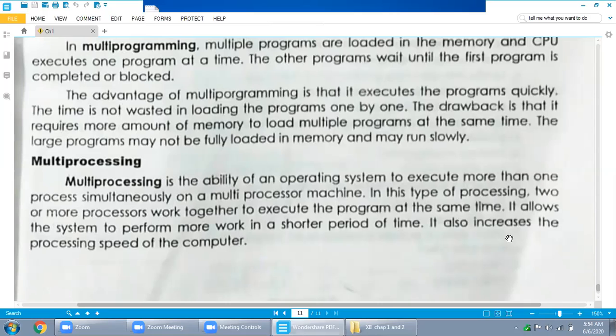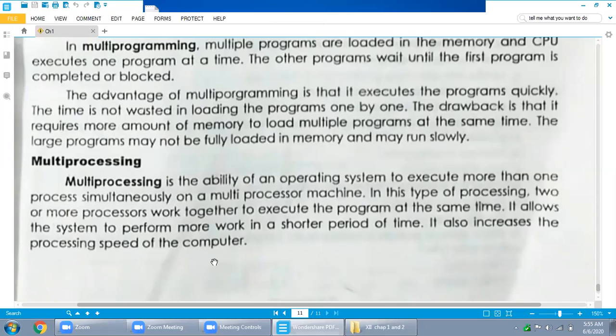It also increases the processing speed of a computer. Why? Because we denote the speed of a computer with the help of two or three things. One is the processor; the major thing is processor speed. If you have a Pentium 4 computer, one boy has a Core i3, and another boy has a Core i5 computer, whose processing speed will be better? Obviously, whoever has the Core i7 processor, its execution speed will be better.